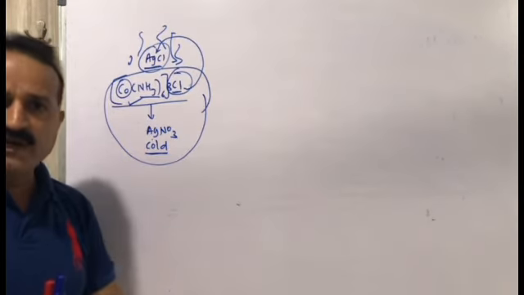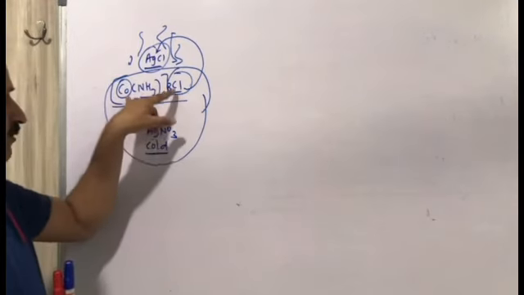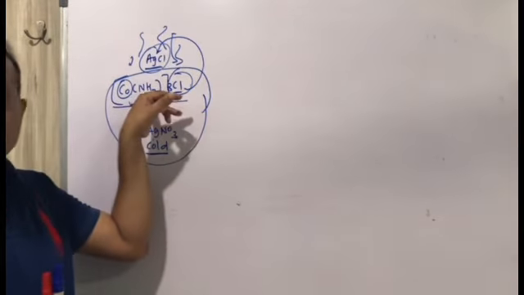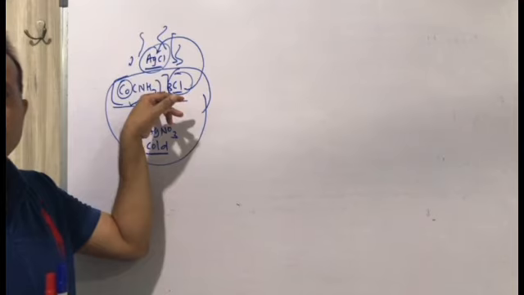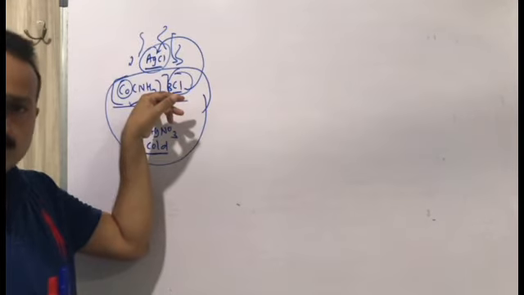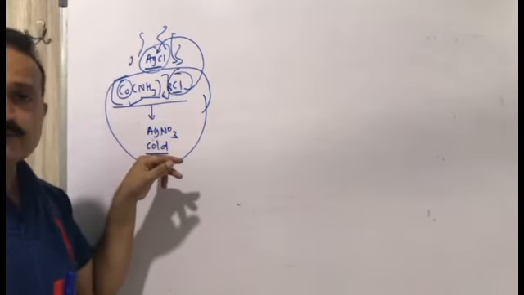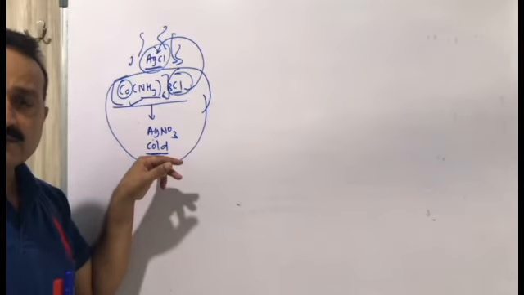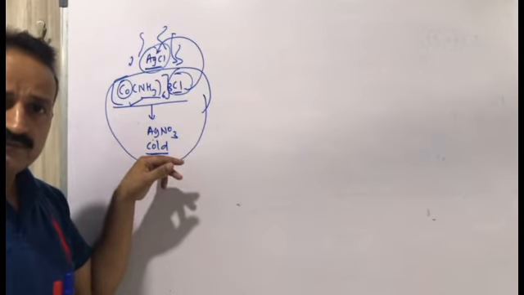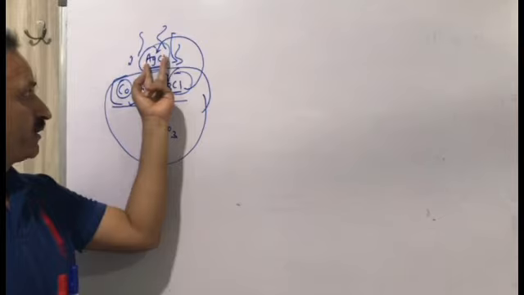Again, I am explaining this topic. Cobalt chloride with ammonia is a coordination compound in solution form. Silver nitrate was added in excess, and the solution had a precipitate of silver chloride.